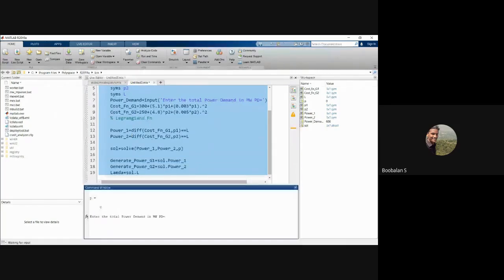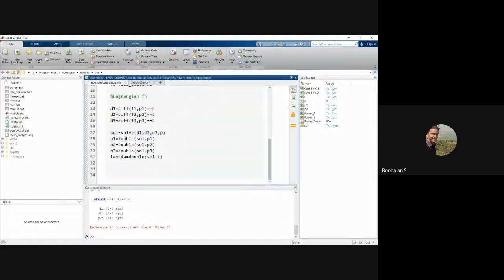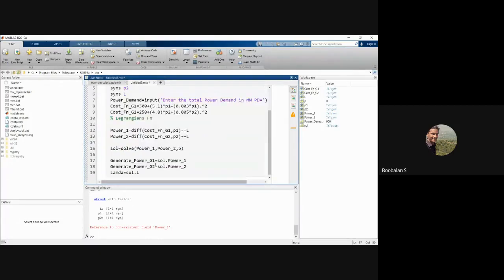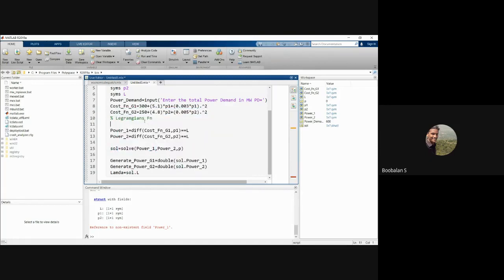600. Reference to non-existent field power underscore 1. So actually, they're just going to use a double, right? So double as a format. So we'll try double while printing these values, right? While printing this one, they're actually just using a double format, not a common thing. So the display format they are giving in double. See, maybe the value is now going to be there. See, solution also solve at lambda also. They return the value in double. We'll see, maybe there could be an issue with that too, I think.